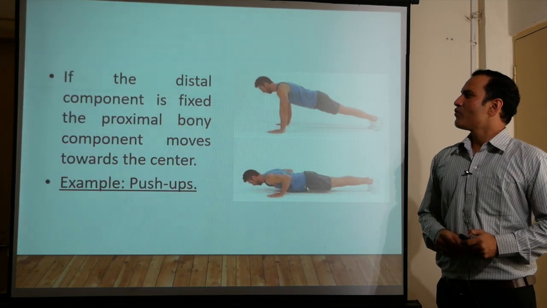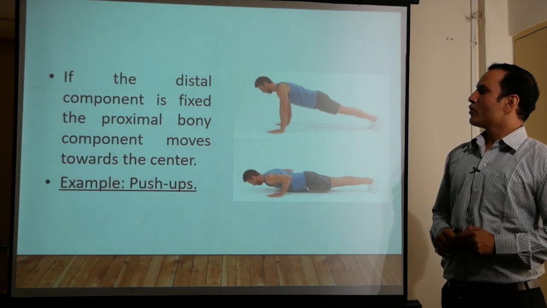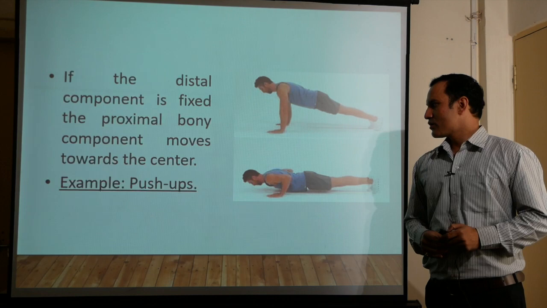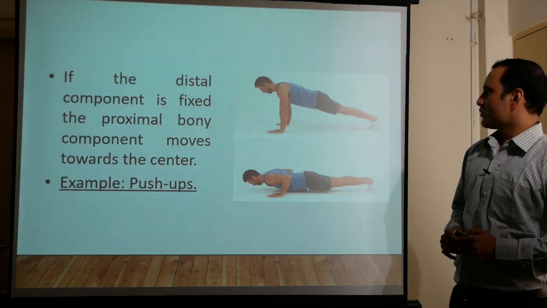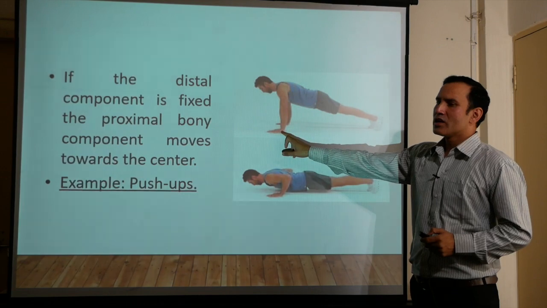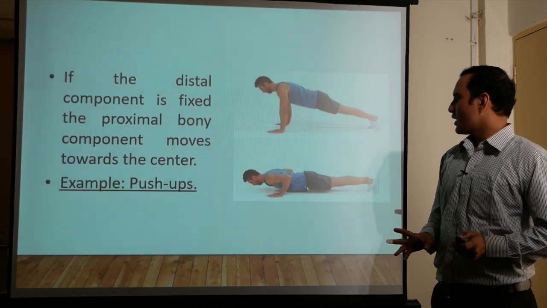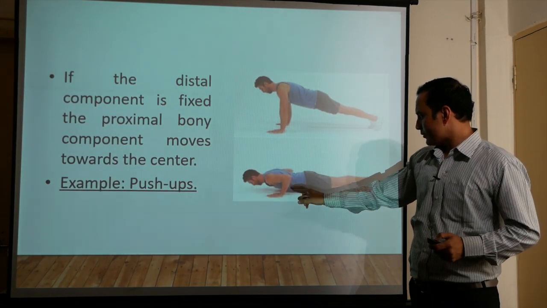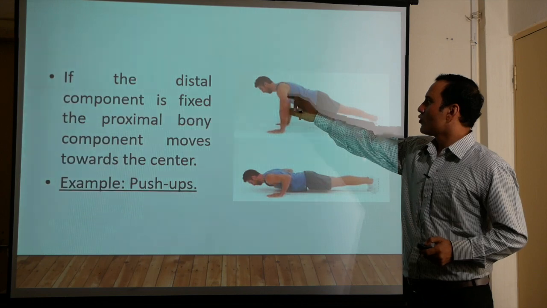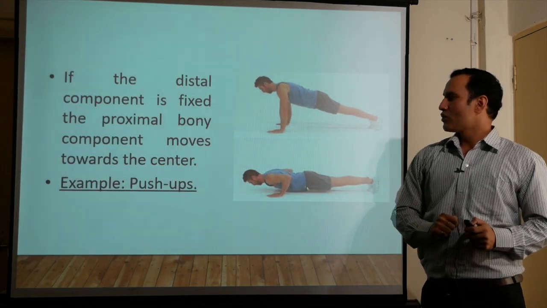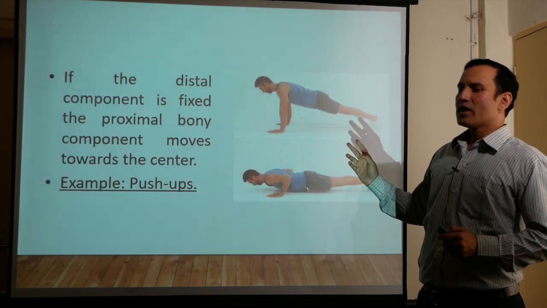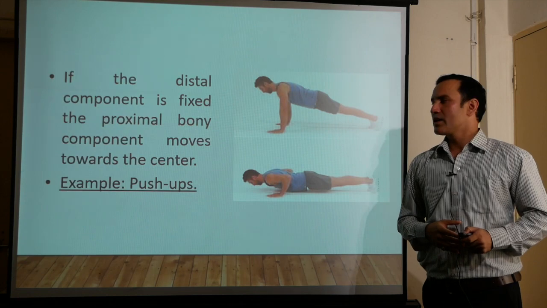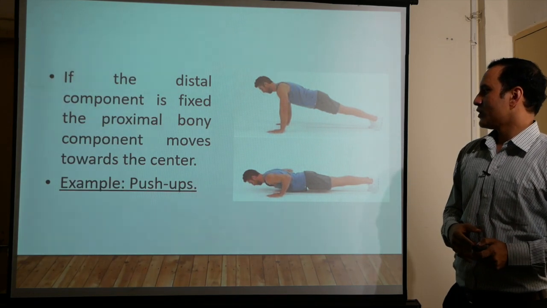And if the distal component is fixed, the proximal bony component moves towards the center. An example is push-ups. Whenever an individual is performing push-ups, the distal end, the hand, is fixed, it is not moving, and the body is moving towards the floor. If you see the distance between the floor and the shoulder, it is more in the starting position and less in the ending position. So here the proximal component is moving towards the distal component. This is the example of concentric contraction.